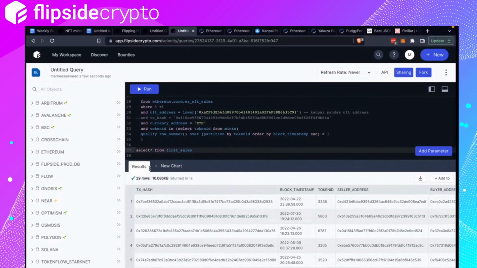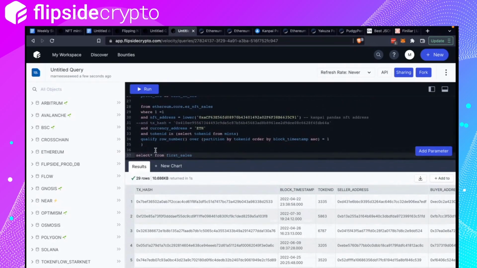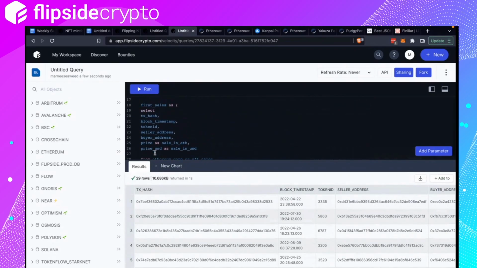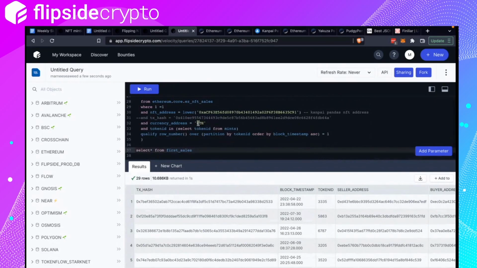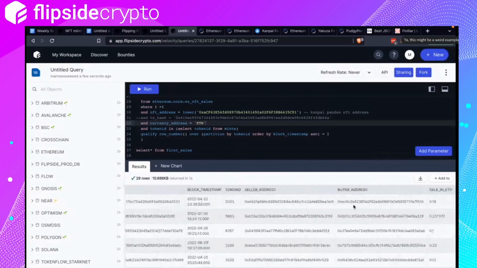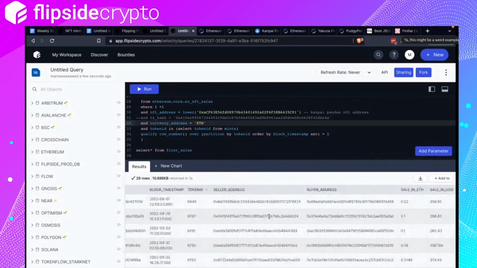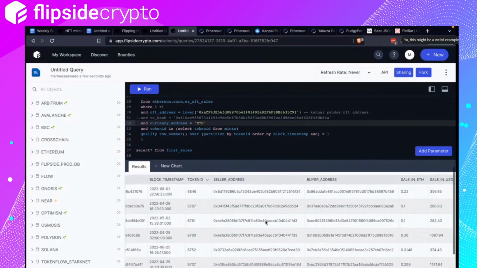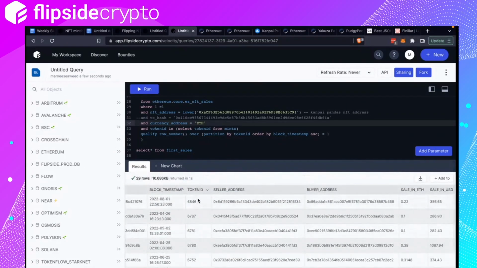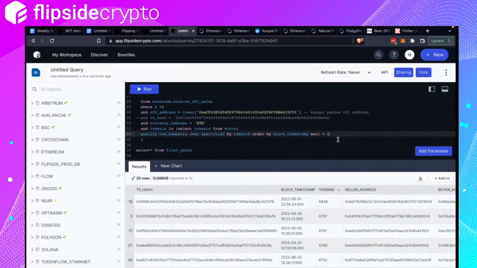Only 29 rows? Interesting. So there are only 29 token IDs sold with native ETH. Okay. Huh. It's quite little. Anyways. Yeah, looks like I'm not able to get multiple. Oh, it's because I filtered here. Okay.